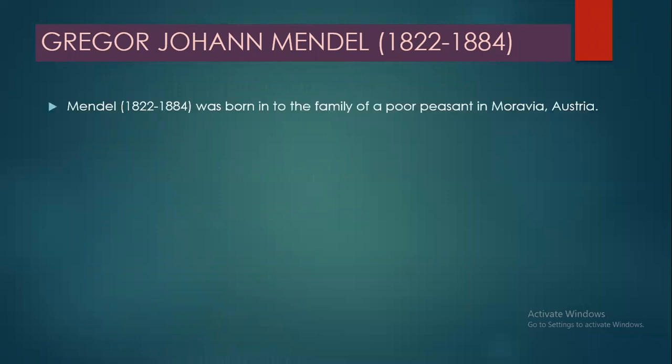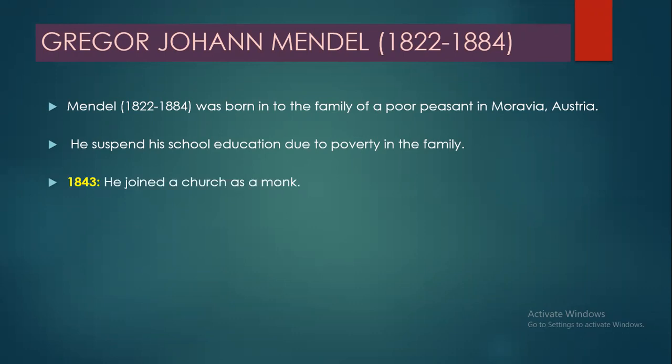Gregor John Mendel belonged to a very, very poor family. He lived in Austria, and he had to suspend his school education because his family was quite poor. Later, in 1843, he joined a church as a monk, and he was working there in the church.